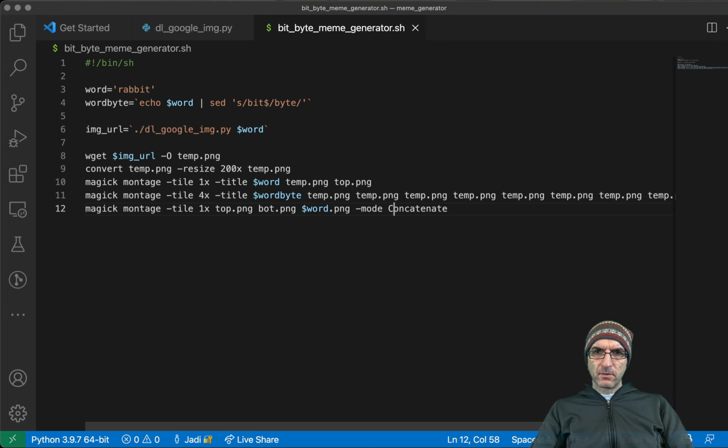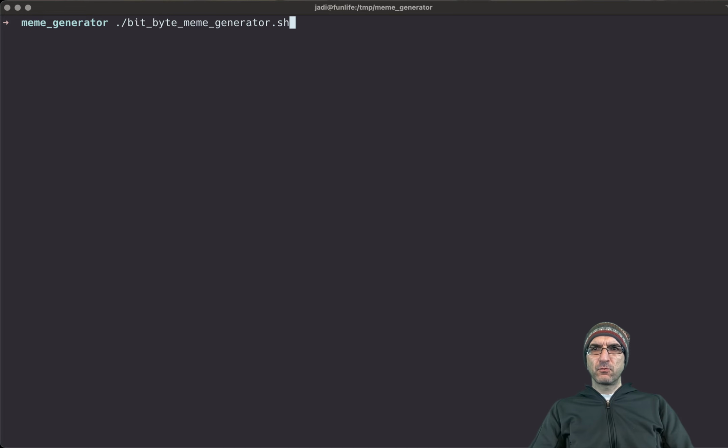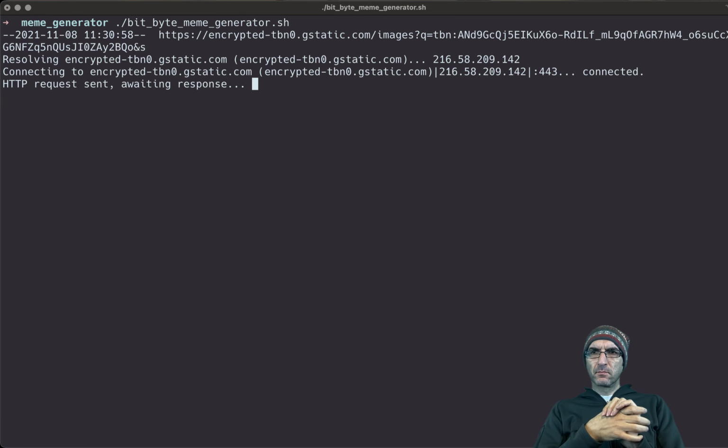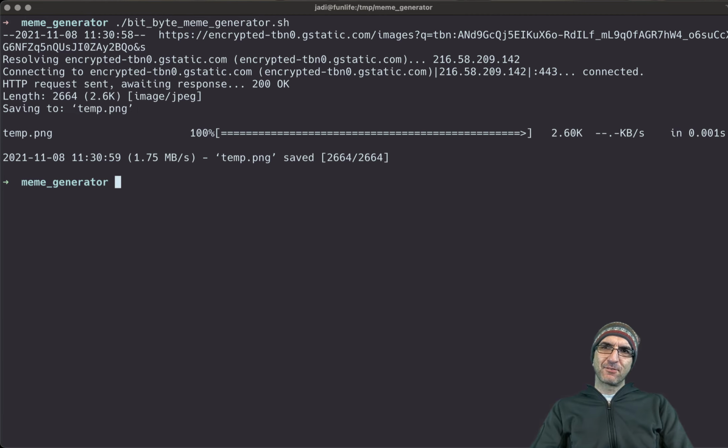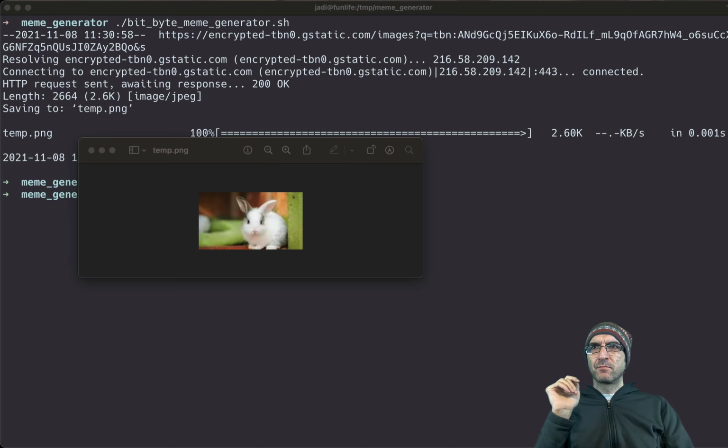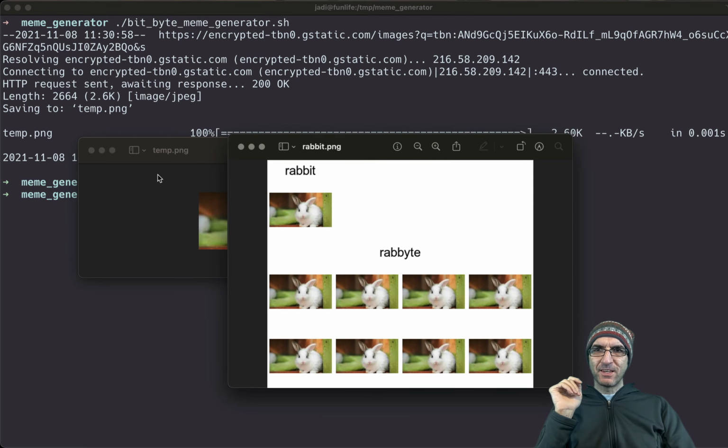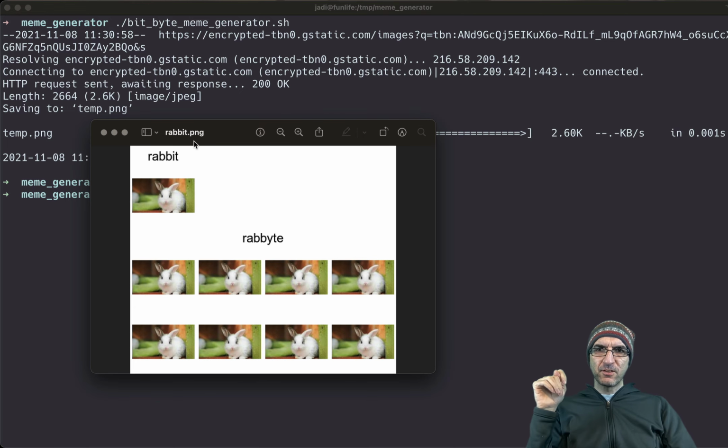And we have this problem. Okay, this should be moved to the end because this is where we need to write the file. And we should be there. Okay, now we have the Rabbyte PNG. Open Rabbyte PNG. Okay, this is the new file we created with our meme. Let's close the other one. The problem is this should be in the center or this should be there.